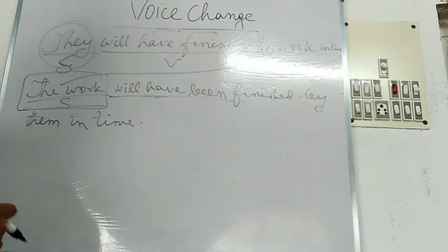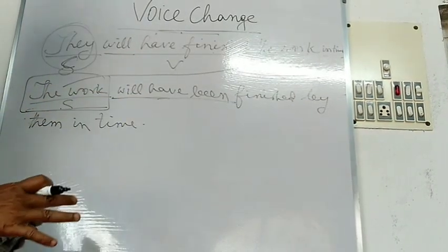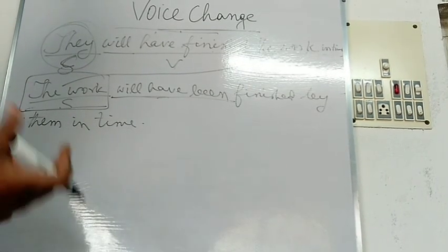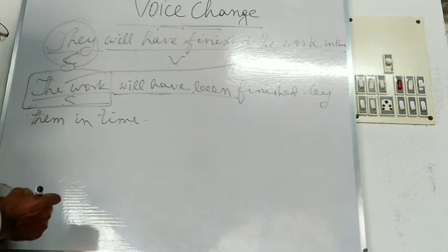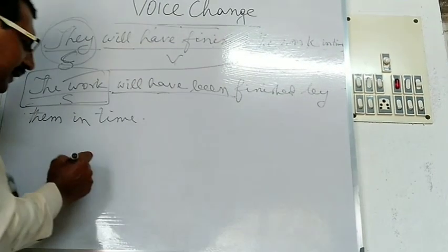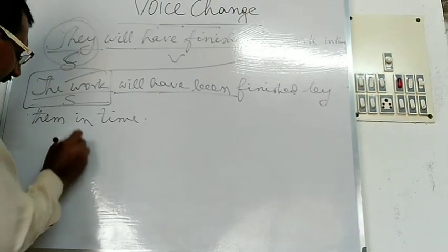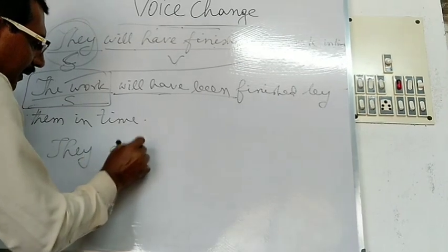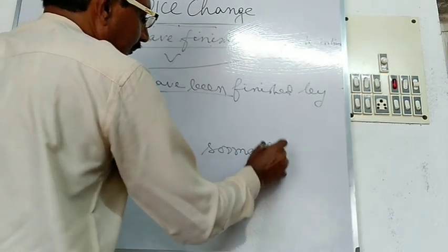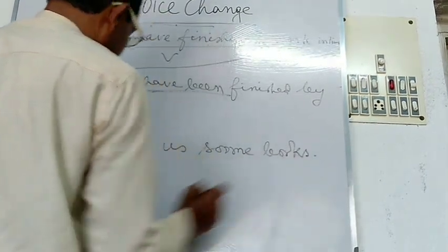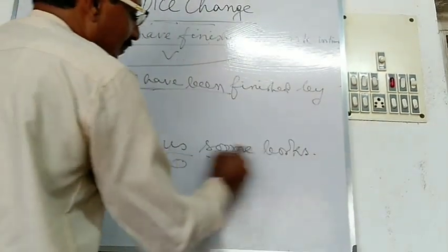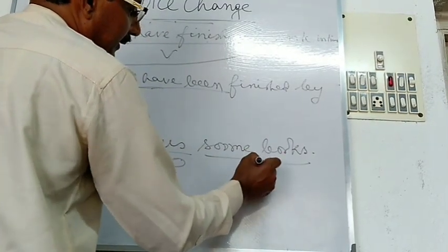You have seen such type of sentences which have been changed into passive voice are called assertive sentences or statements. Here several sentences may be changed according to the tense formation. Suppose there is the past indefinite formation: They gave us some books. Here they is the subject, gave is the V2 form, us is the object, and some books is also another object.